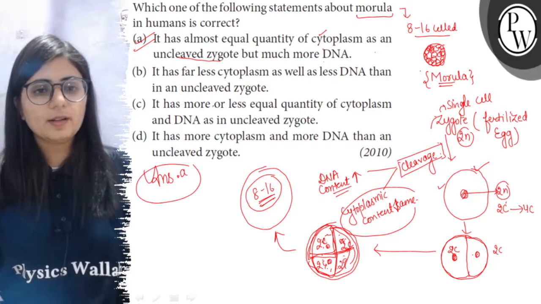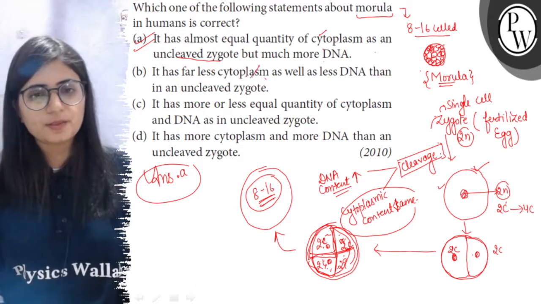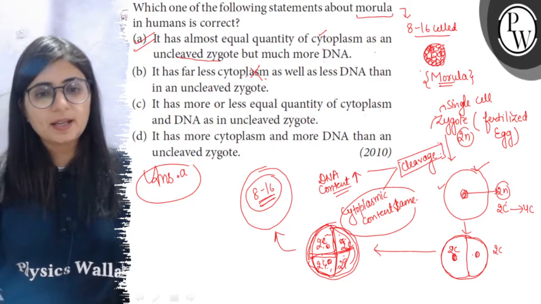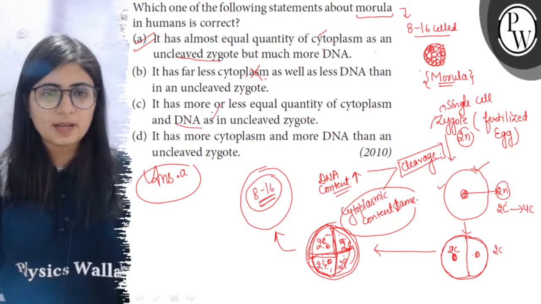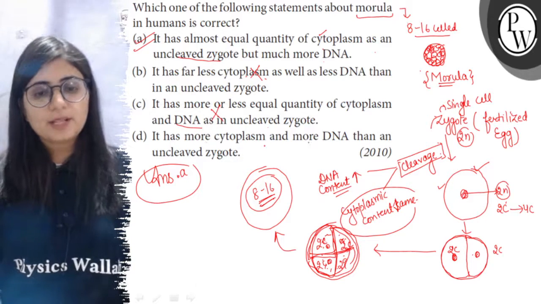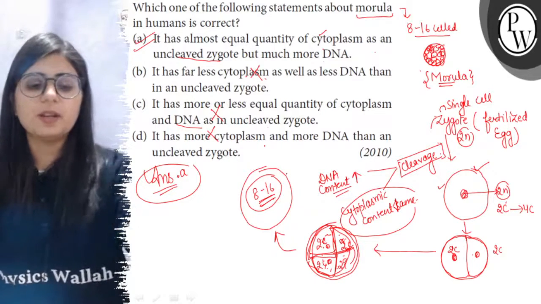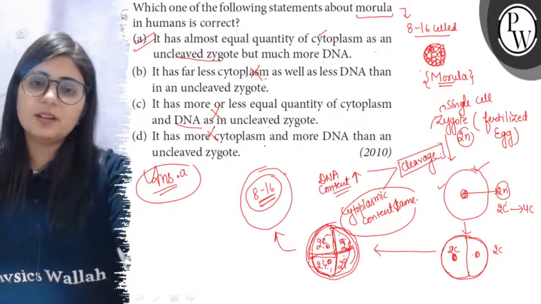If we look further, the option that it has far less cytoplasm is incorrect. The option that it has more or less the same quantity of cytoplasm and DNA is no, because DNA content is high. The option that it has more cytoplasm, no, this one is not true. So the right answer of this question is option A. I hope this explanation is clear. All the best.